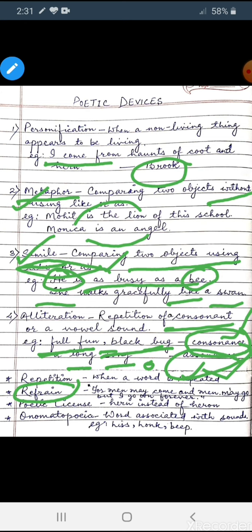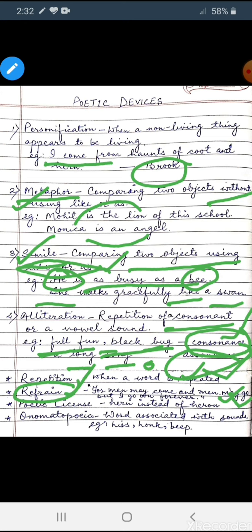So I have mentioned here refrain because it is very important for you to understand that when a phrase, a sentence or a line is repeated at regular interval, especially in the end of some stanzas, then the poetic device used here is refrain. This example has been taken from the poem The Brook, where the brook says that for men may come and men may go, but I go on forever. And this line has been repeated 3 or 4 times in that poem, and that is why it comes under refrain.